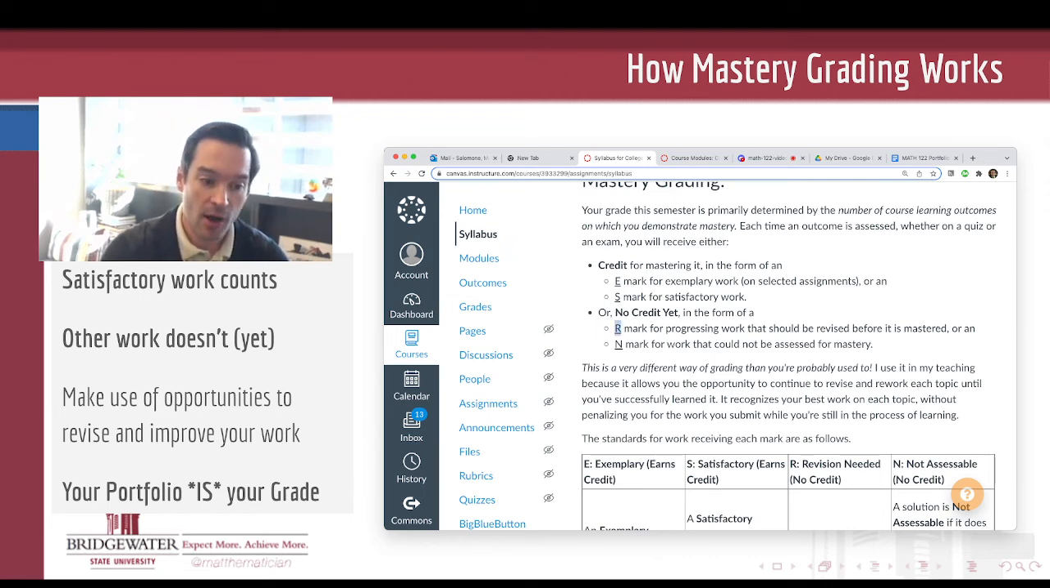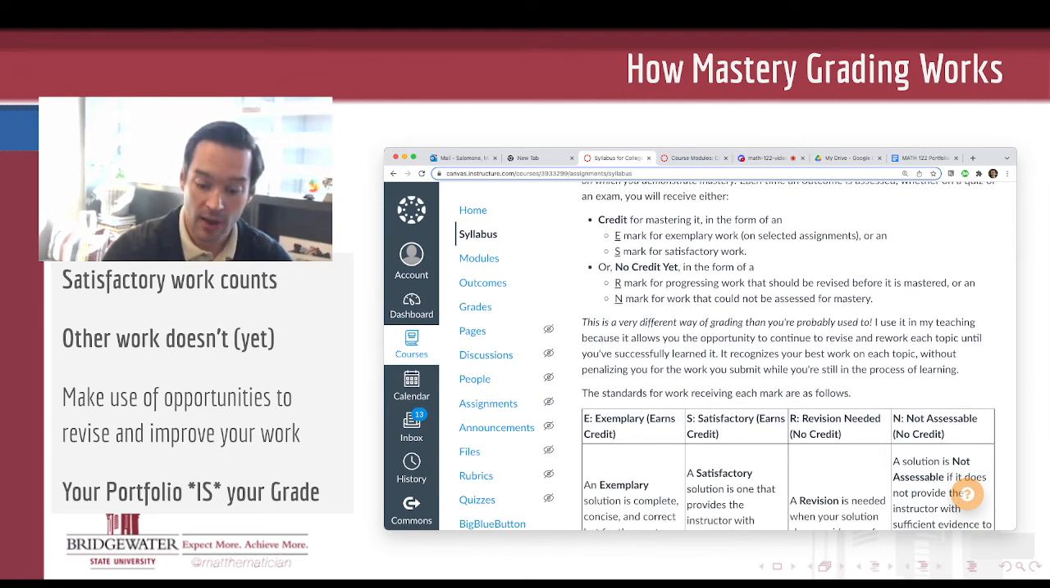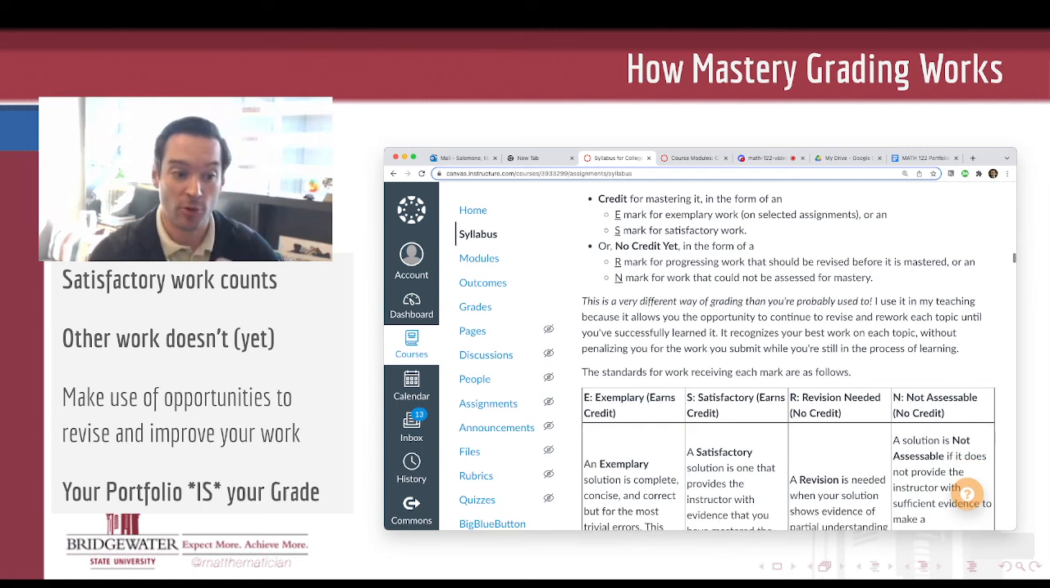The other marks, the R mark for revise and the N mark for not assessed, earn no credit at all. So I don't really do partial credit for work that is less than satisfactory standard. But what I do is give you repeated opportunities to improve upon that previous work. That's what my feedback is for, and that's what will help you to dust up a solution so that by the time it goes into your portfolio, it needs to have been assessed as at least satisfactory, if not exemplary.